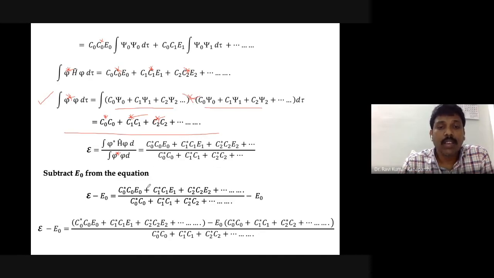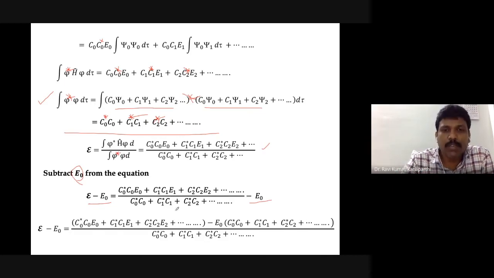Now, what we can do, we have script E equal to this ratio. So from both sides, I will subtract this object, that is E0. E0 is the exact energy of the ground state. Okay, the exact energy of the system when it is in the ground state. So you can subtract it. You can see here I'm subtracting from the left hand side, and I'm also subtracting from the right hand side. The net effect is 0, so nothing happens. When you subtract it, you can simplify further.